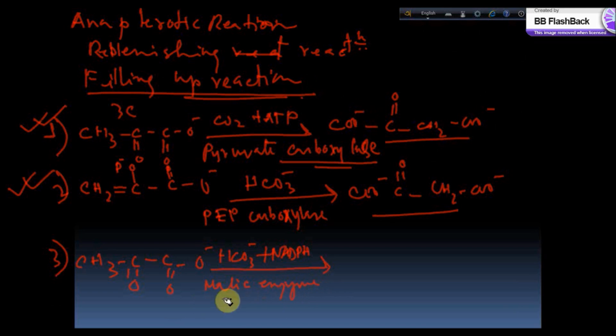It should be malate dehydrogenase, and produces malate. Malate, the structure is like this. This is malic enzyme, malate dehydrogenase, and because this NADPH is there, it will give the hydrogen and it will leave as NAD plus and will join the glycolysis to again become reduced and to produce NADH plus H plus.